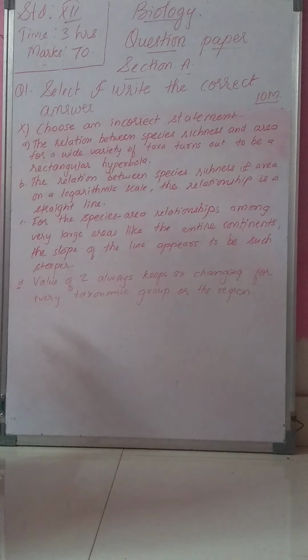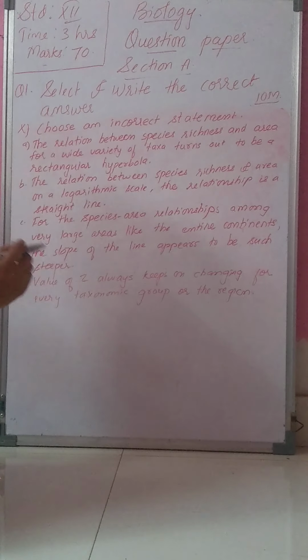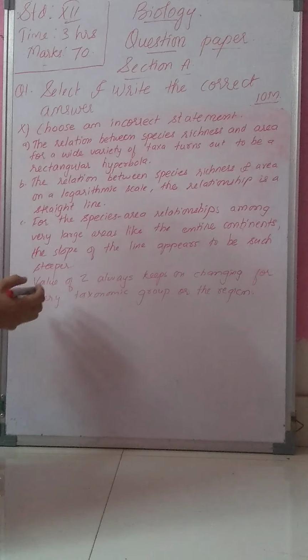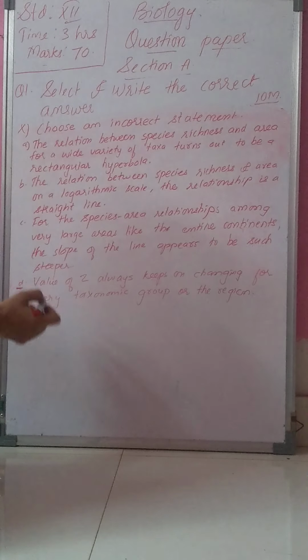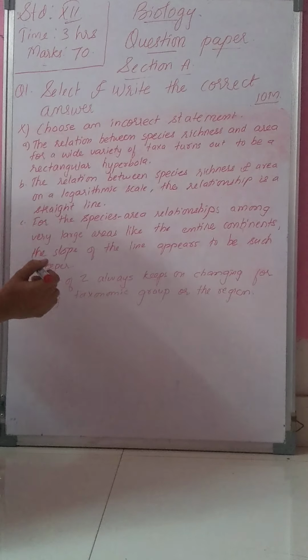Now this question you will find in the last chapter. What is our last chapter? Our last chapter is chapter number 15, that is biodiversity, conservation and environmental issues. The correct answer for this is D, that is, value of Z always keeps on changing for every taxonomic group or region.